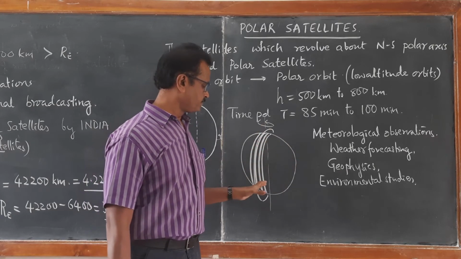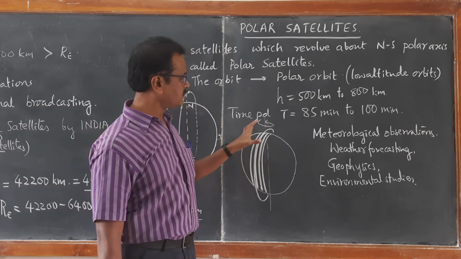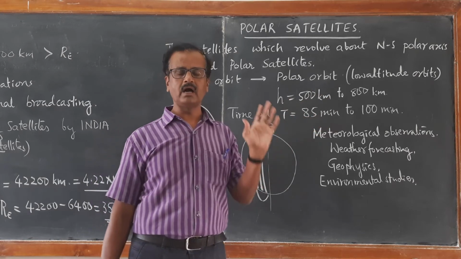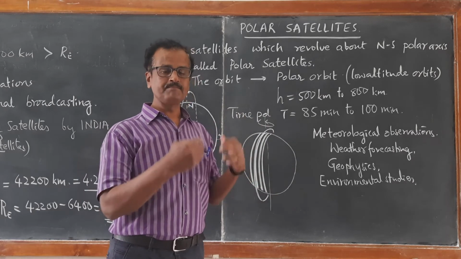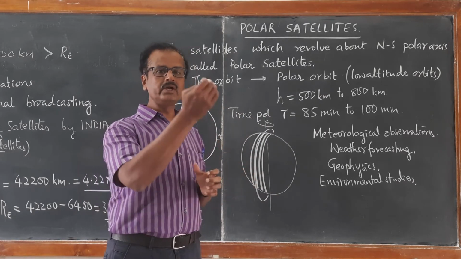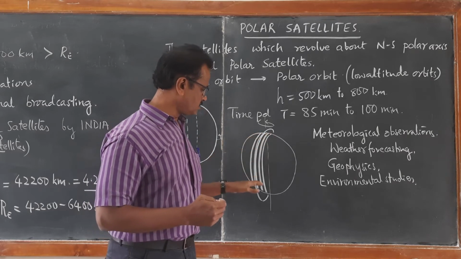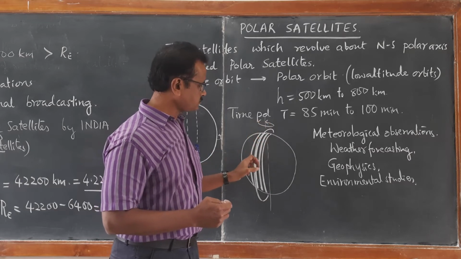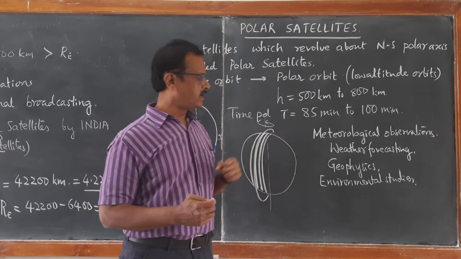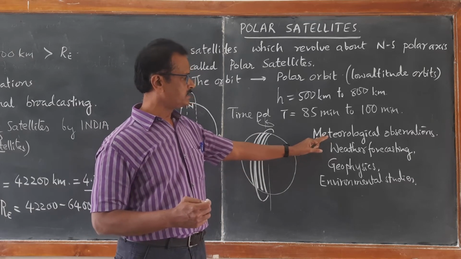Since it is having a time period of 85 to about 100 minutes, it is revolving on the Earth several times in a day. It has got advantage of continuously watching the surface of the Earth from north to south. As a result, it will be helpful for so many applications: environmental studies, geophysics, weather forecasting, and meteorological observations.